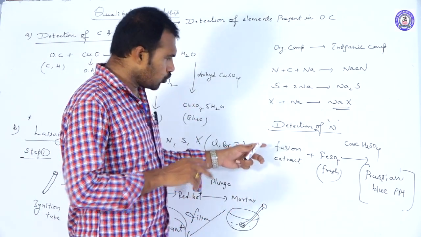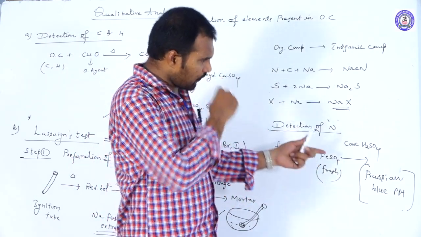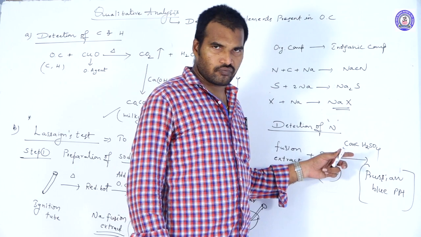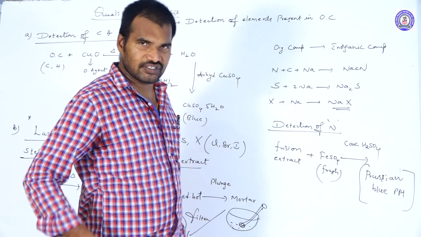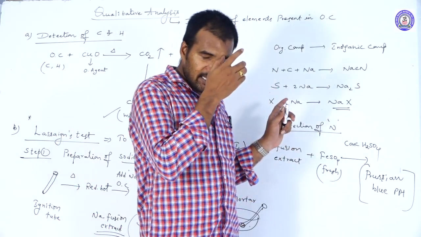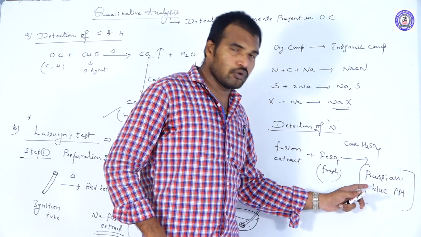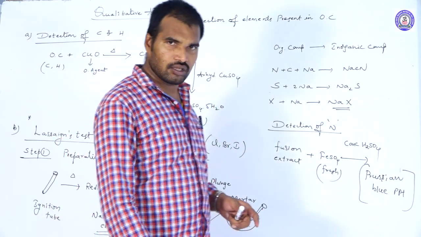Once again, to the fusion extract, add freshly prepared ferrous sulfate. Thereafter add 1 or 2 drops of concentrated H2SO4. Then immediately we get what? Prussian blue colored precipitate. What is the reason? They may sometimes ask in Lassaigne's test: the Prussian blue color is because of which complex? Questions like that they may ask you.